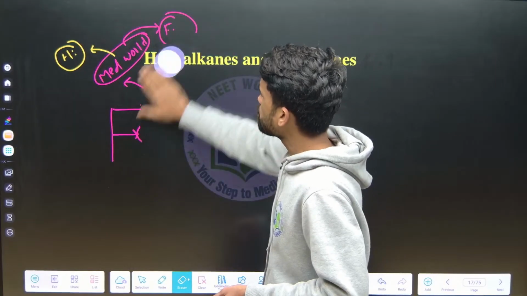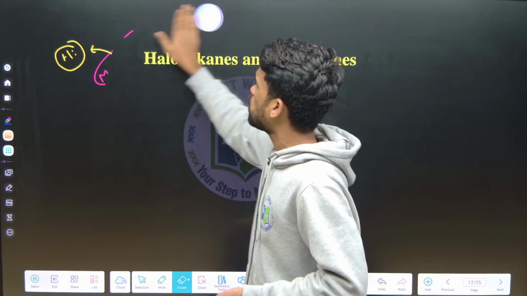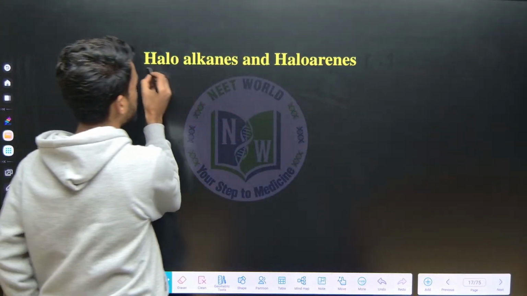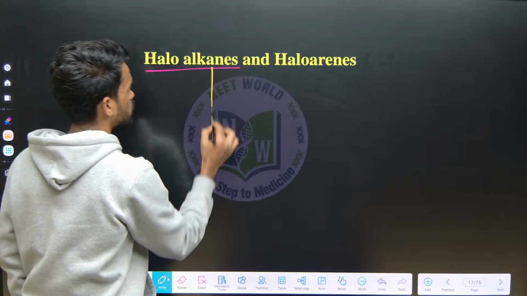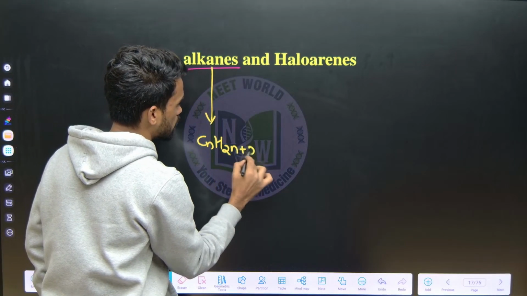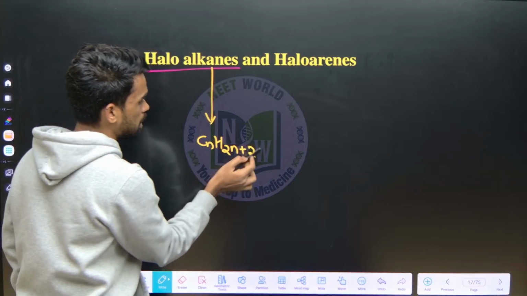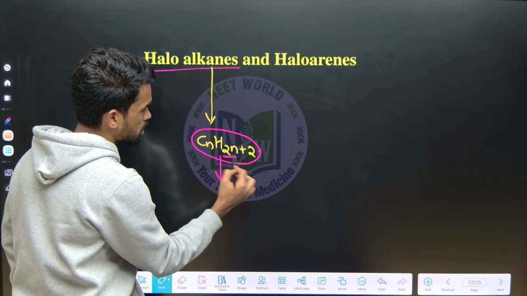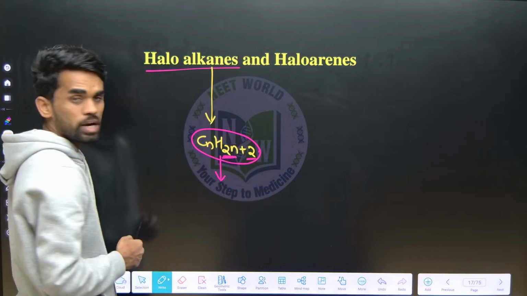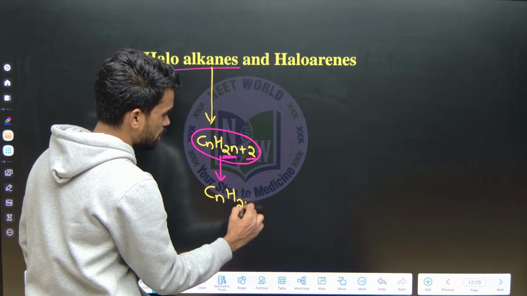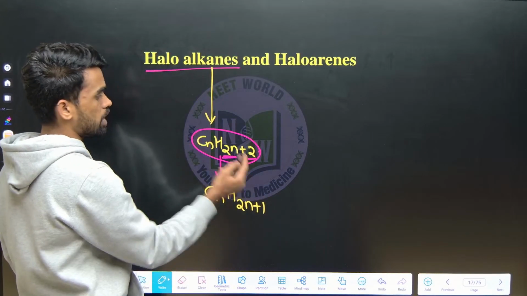First of all, what do we mean by haloalkanes and haloarenes? Alkanes we know have the general formula CnH2n+2. If I remove one hydrogen from this, it becomes CnH2n+1, because one hydrogen is removed.